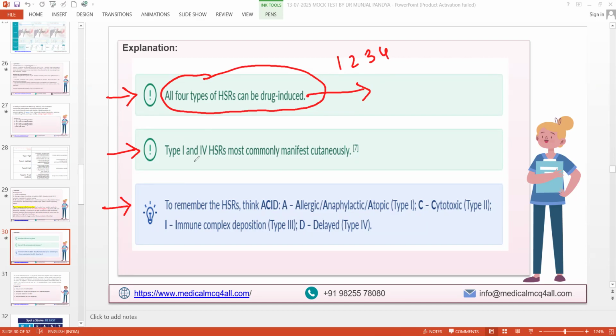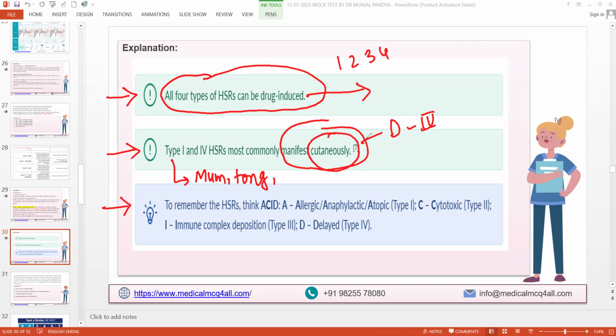Number 2 high yield is that type 1 and type 4 hypersensitivity most commonly manifest cutaneously. In type 1, we see angioedema, mucous membrane involvement, tongue swelling, laryngeal edema. Type 4 is delayed, ACID, D is 4. They both most often involve the skin. So whenever something cutaneous comes in your exam, you need to differentiate between 1 and 4. Types 2 and 3 are usually gone.